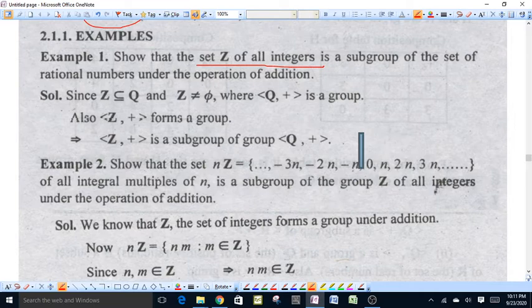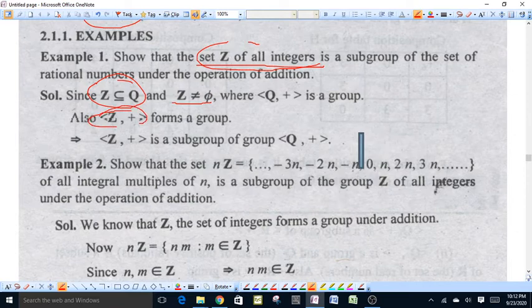We have to show that the set Z, the set of integers under the operation addition, is a subgroup of the set of rational numbers under the same binary operation addition, because the binary operation is the same in both groups, and because Z, the set of integers, is a subset of rational numbers and Z is not equal to Q. Also Z under binary operation plus, that is addition, is a group.